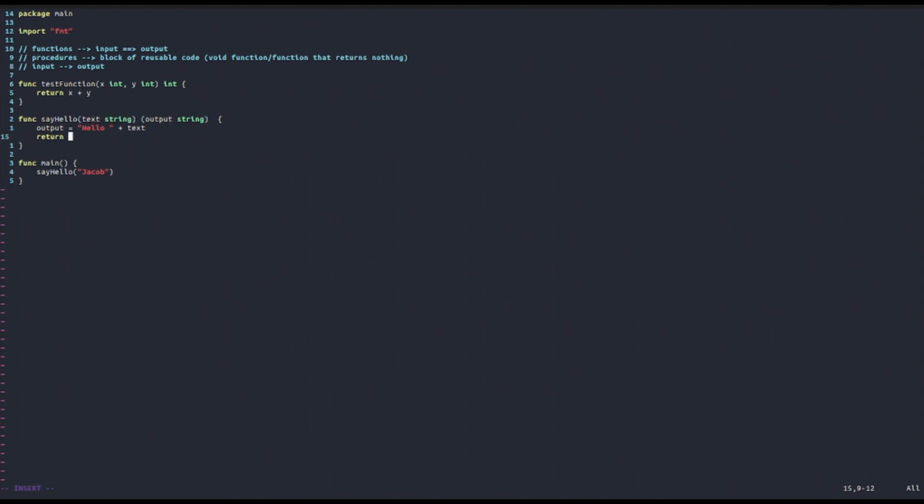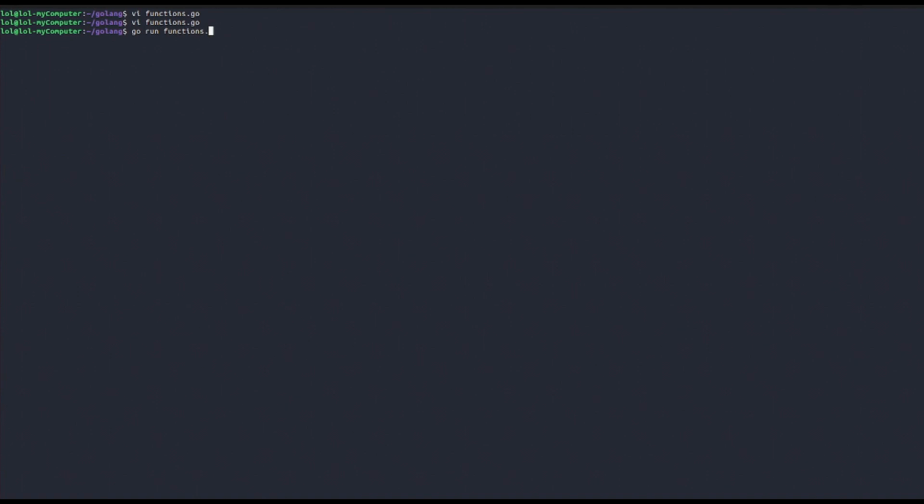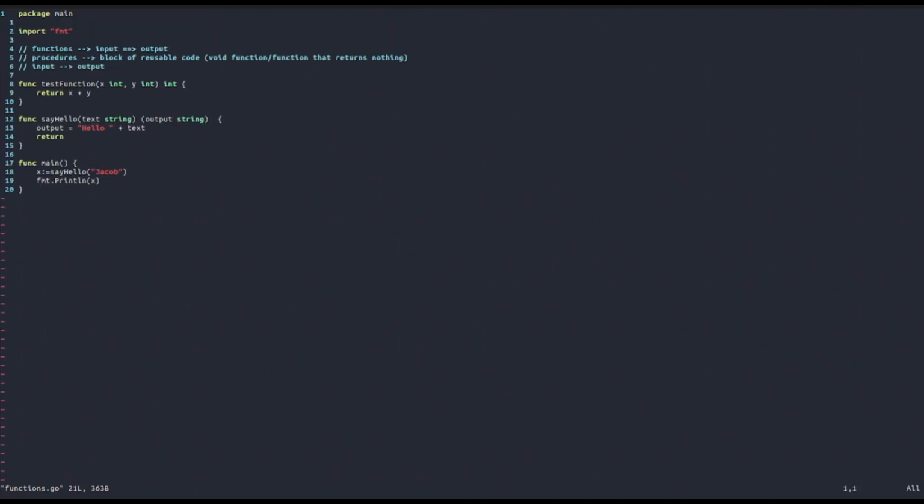And then by, for example, calling this function, say hello, actually let's assign it to a variable x, then let's print line x, let's see what we get. We should get hello Jacob, as you can see, as intended. And so this is also how we can use named output values.